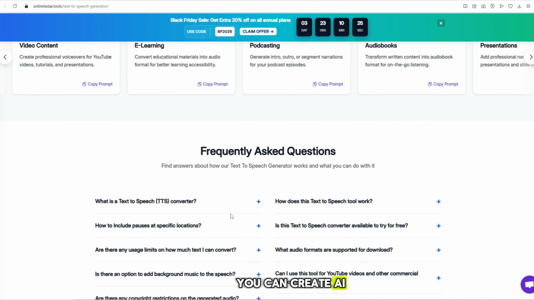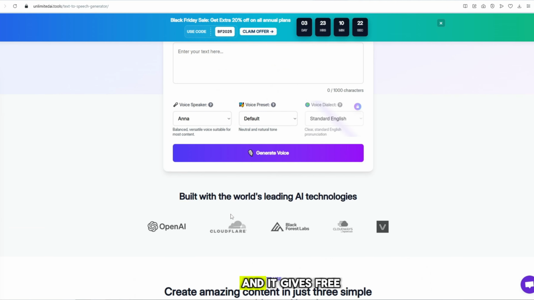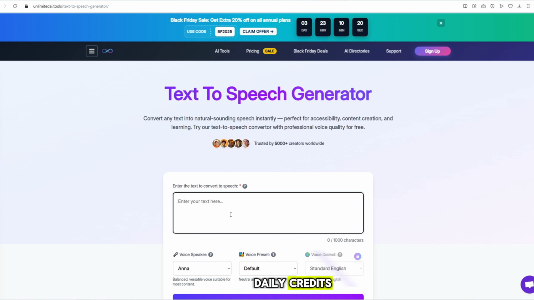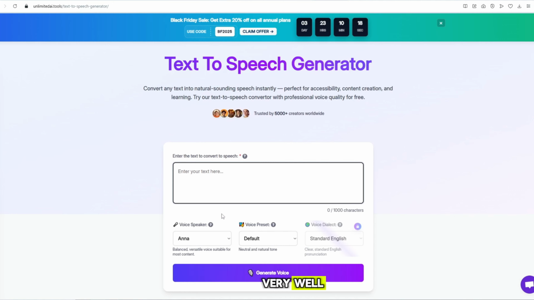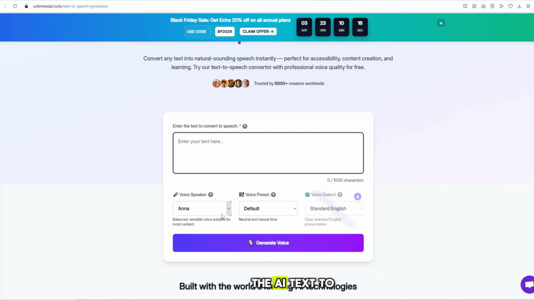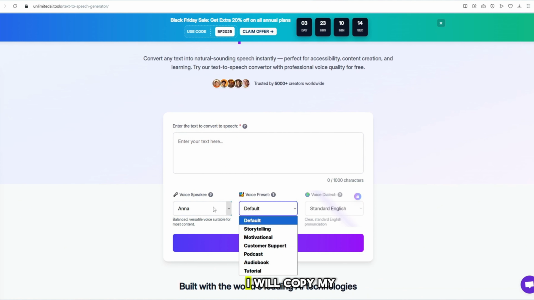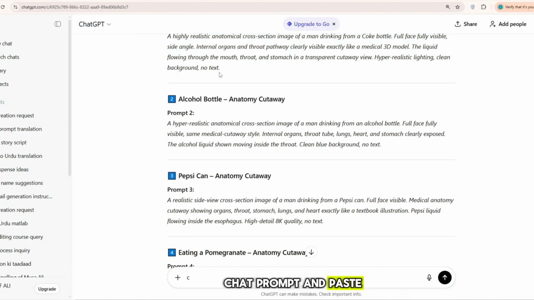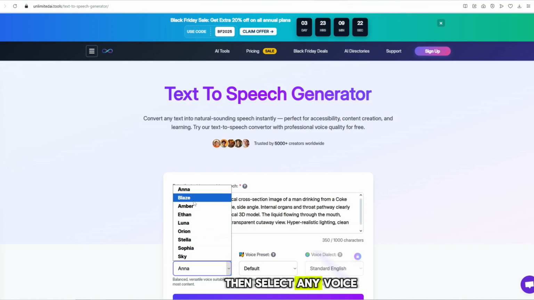You can create AI voice on this tool easily, and it gives free daily credits. Believe me, it works very well. Now I have opened the AI text-to-speech generator. I will copy my chat prompt and paste it into the box, then select any voice.